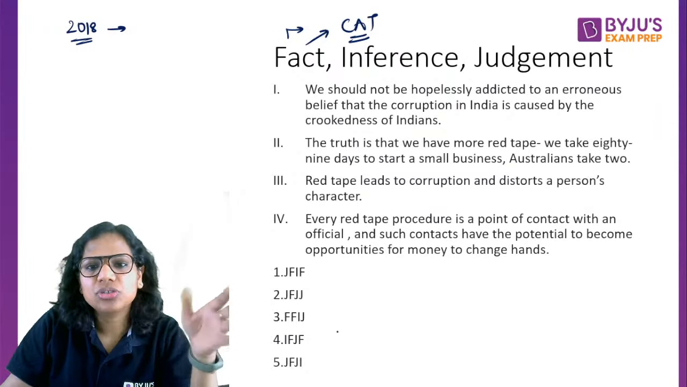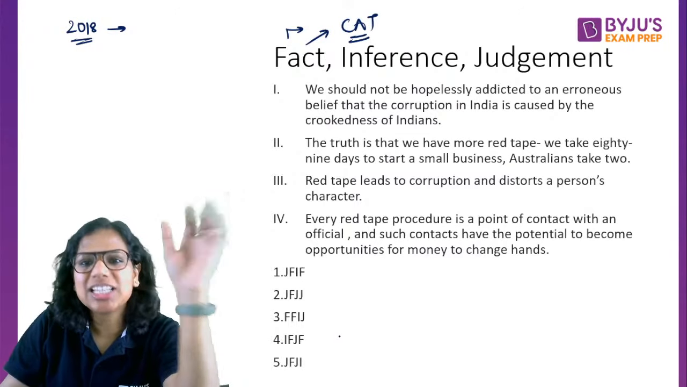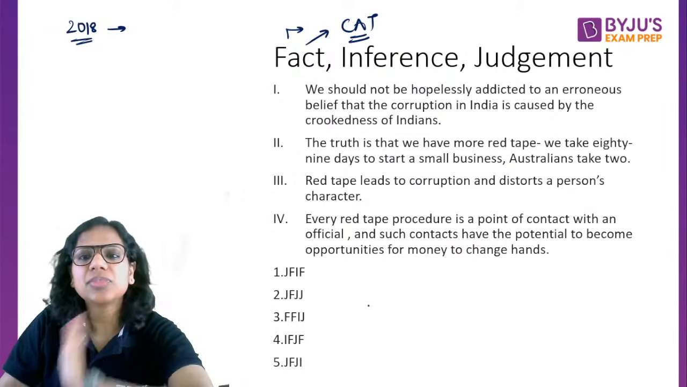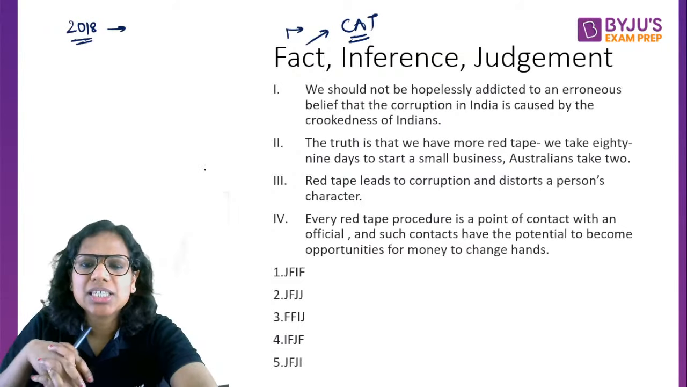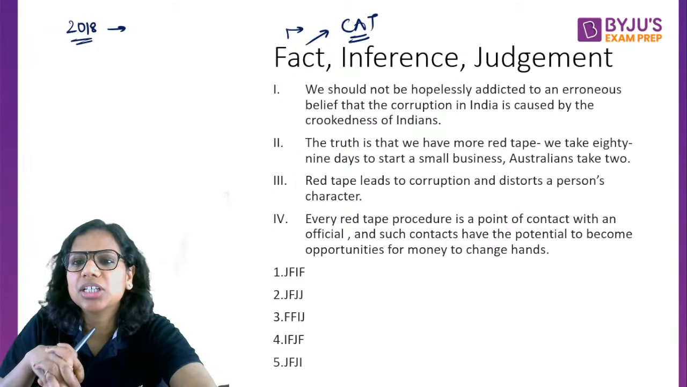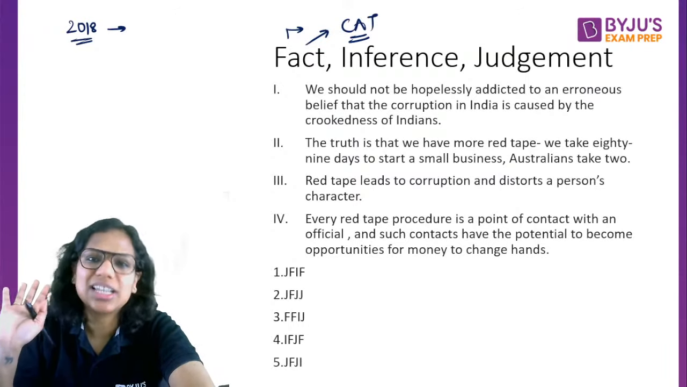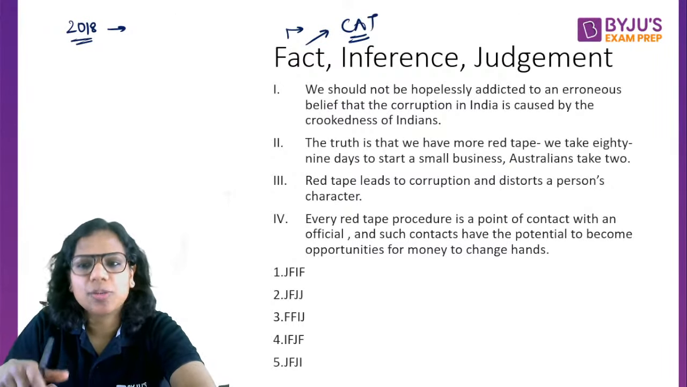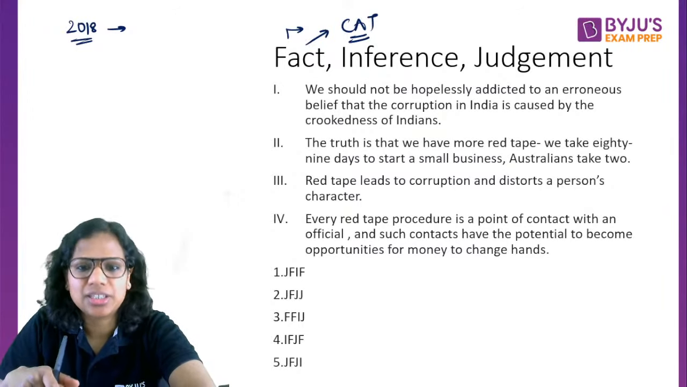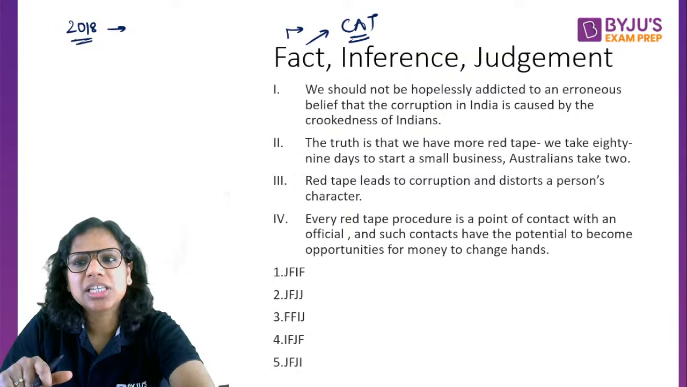There are five options, let me just eliminate one option right away with you. Let's read this together. So, first says, we should not be hopelessly addicted to an erroneous belief that the corruption in India is caused by the crookedness of Indians. Okay. Let's do one thing. Let's read the shortest sentence. Three is the shortest sentence. Red tape leads to corruption and distorts a person's character.